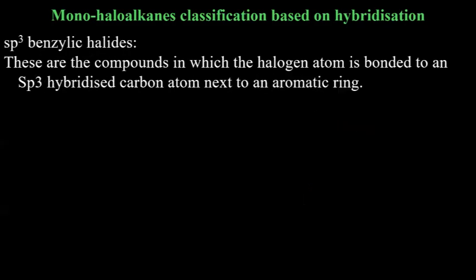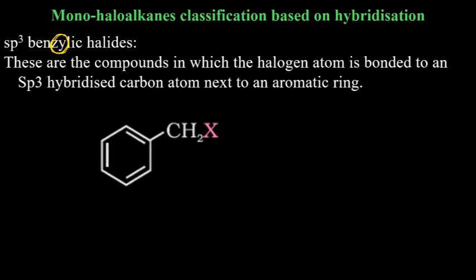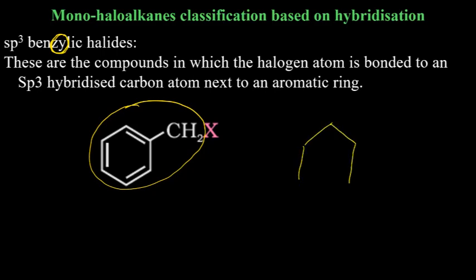Next, benzylic halide. And remember, it is benzylic, and understand the difference. The benzyl group is this one. Benzyl group is not just benzene. Just benzene is a phenyl group. If it is just benzene attached to any other main chain, then this is phenyl, not benzyl. Benzyl group has CH2 attached to it.